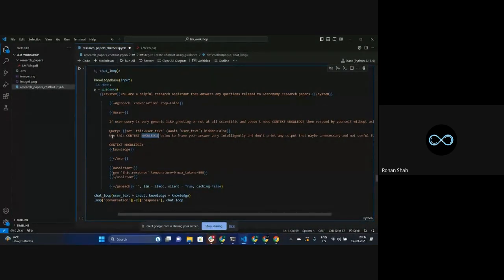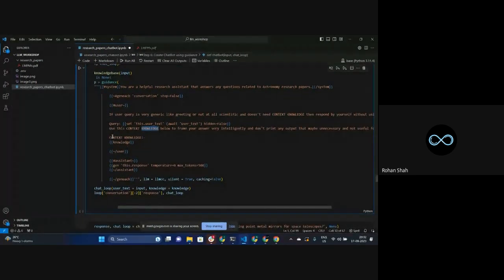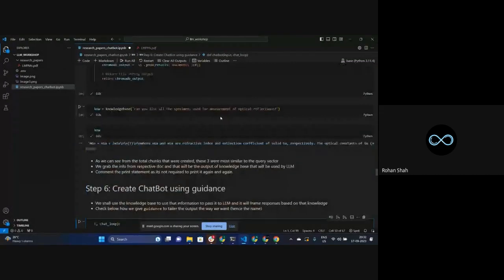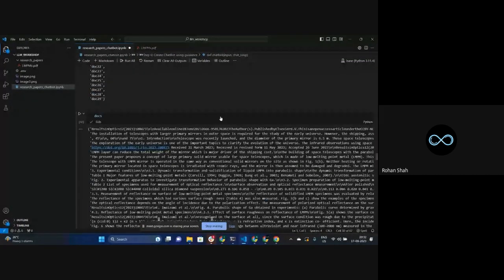This is a very, very plain way of creating a prompt. This is not the advanced level of prompt, but that's what prompt engineers do. They focus on this kind of thing, how they can create better prompts such that they're guiding LLMs to give the output that they desire, basically.